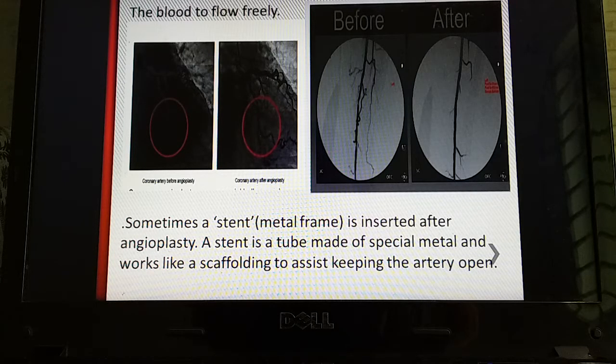That means for angioplasty, a balloon was used. By using the balloon, the blocked artery was made free, but after removing the balloon, there is some chance of blockage being created again on that artery or on that vessel. But if a metal frame called a stent is placed on that vessel, then the vessel won't get blocked again. So for this purpose, a stent is used.